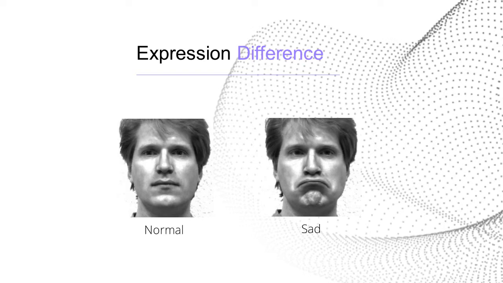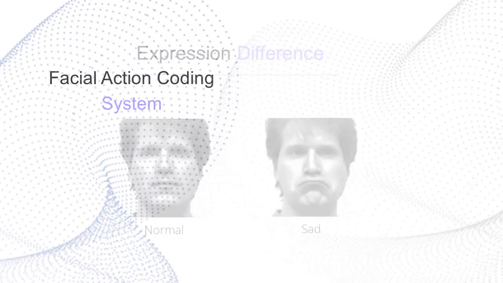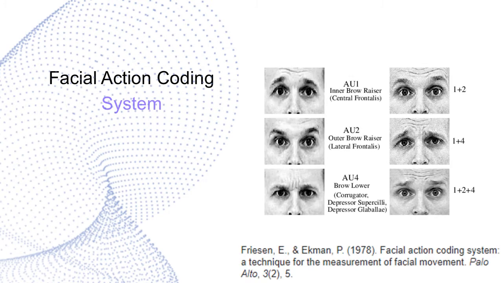Instead of seeing the whole face to identify an expression, what if we could only focus on the important parts of the face that make up the expression? A researcher developed the facial action coding system, where this framework describes human facial expression based on action units, which are related to the movement of eyes, eyebrows, and mouth. This framework is utilized by numerous researchers in approaching facial expression recognition.